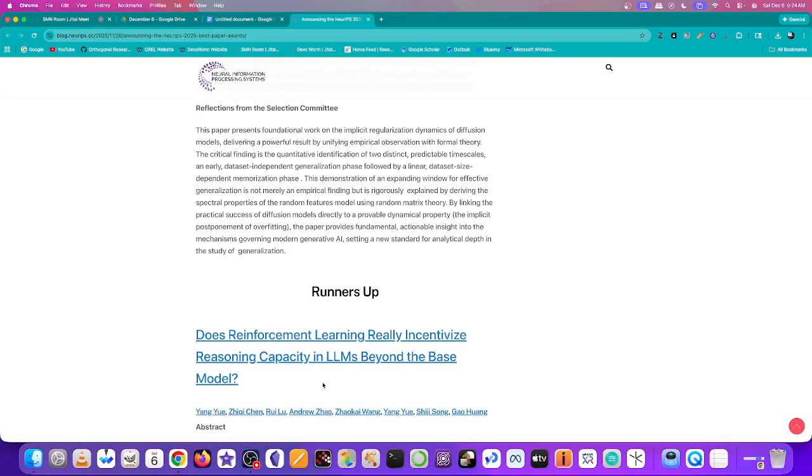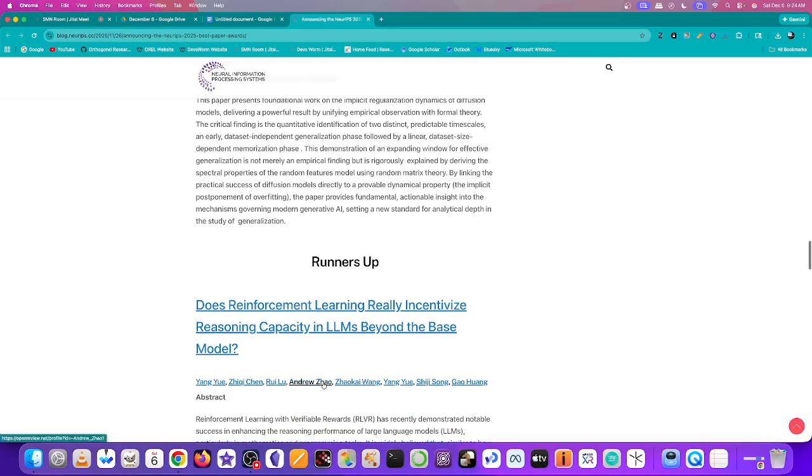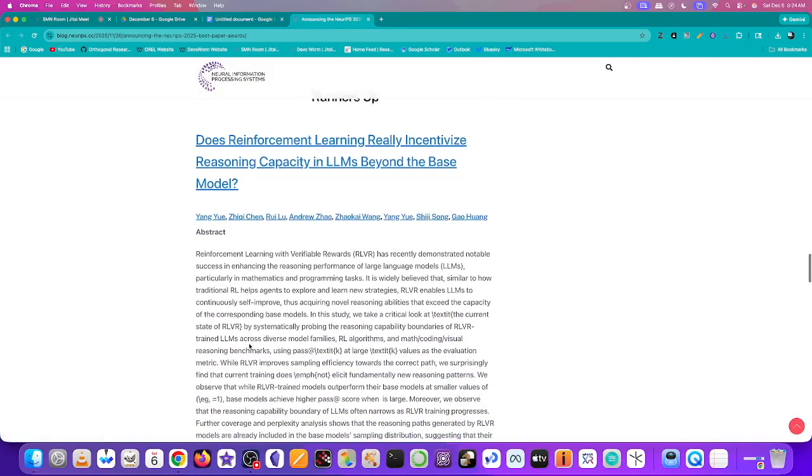Okay, so those are the winners of this, it's the best paper award. Because it's a big conference, you have to have 4 of them. So there are a bunch of runners-up as well. So the first one is, does reinforcement learning really incentivize reasoning capacity in large language models beyond the base model?